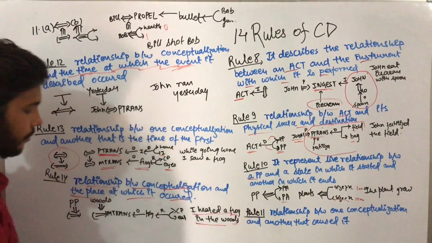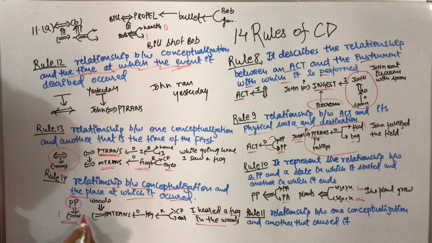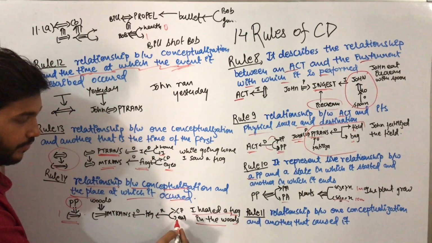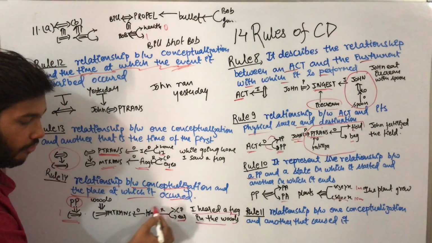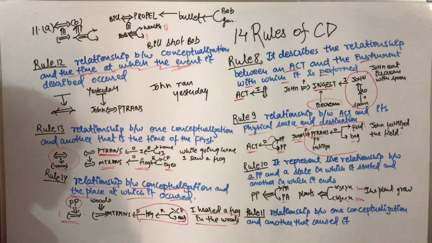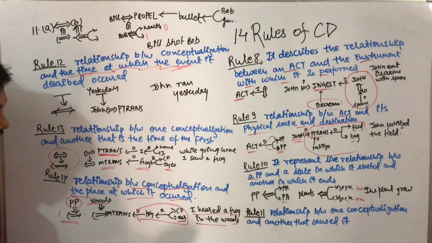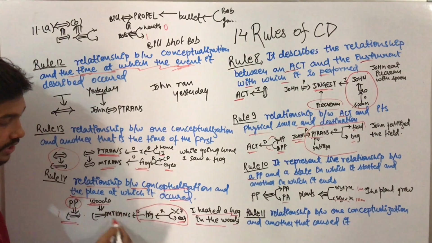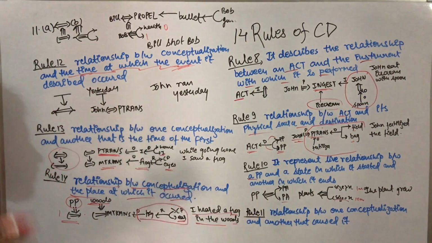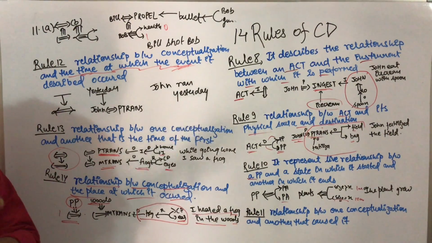For such a type of situation, we write in conceptual dependencies as PP, that is our real world object is transferring, and here there can be another two objects. For example, you hear the sound of a frog. From where did you hear it? Woods is our object, a real world object. In the woods, you heard the sound of a frog. If you are hearing the sound of a frog, then here is a transfer of some mental information.